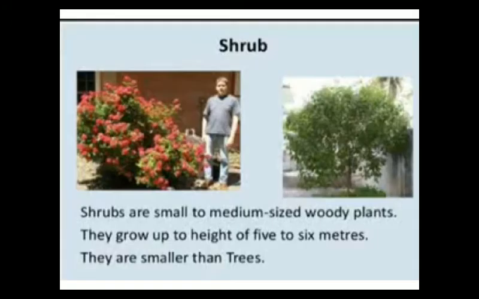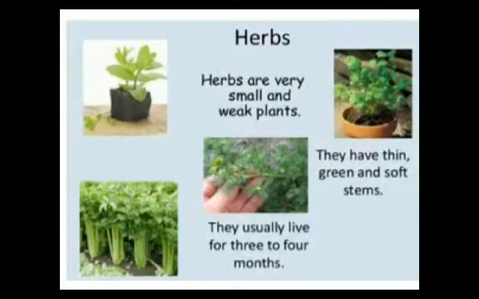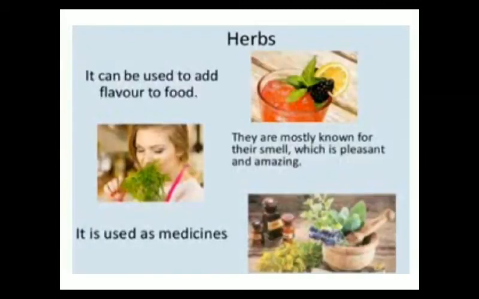Let us recall about herbs. Some plants are much smaller than trees and shrubs. They have soft stems and roots. They are weak and don't grow very high. They don't live for long. Herbs have a strong smell.